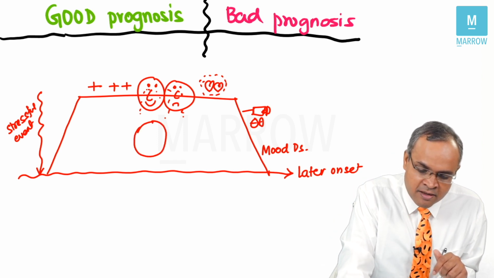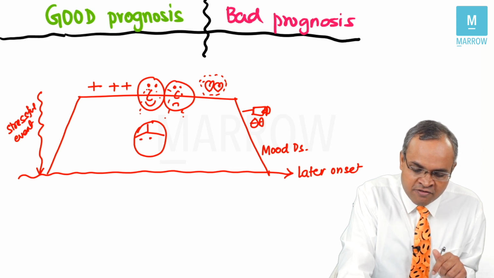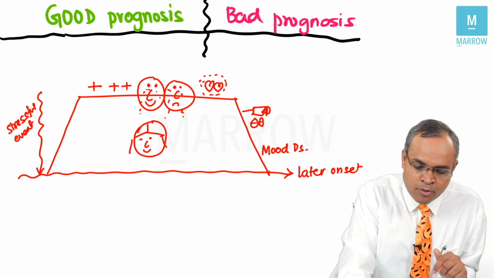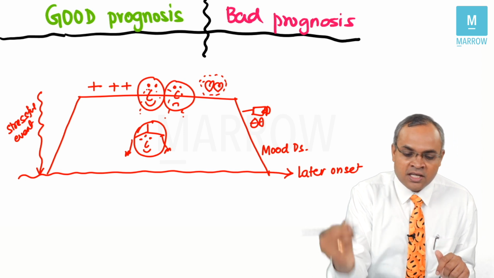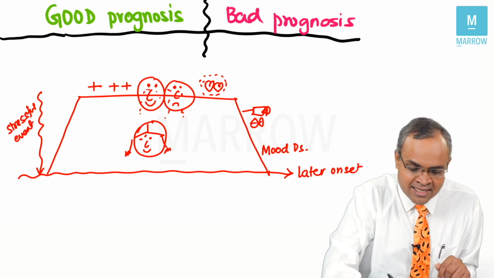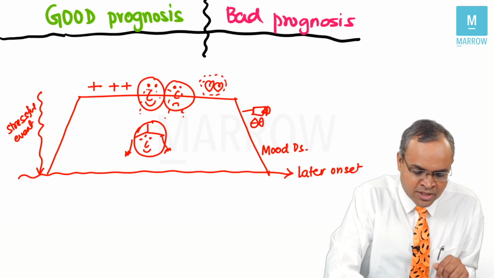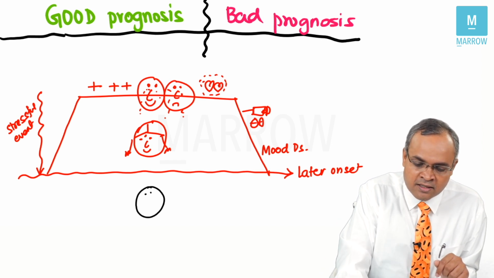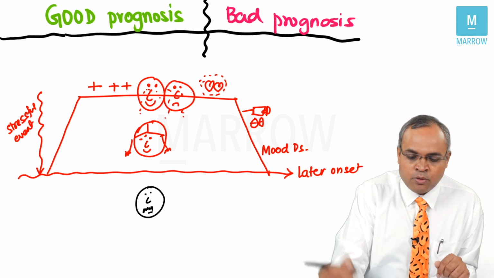Generally speaking, in schizophrenia, if it's in the female gender, the prognosis is good. Whereas for bad prognosis, if it's male gender, it becomes bad prognosis.